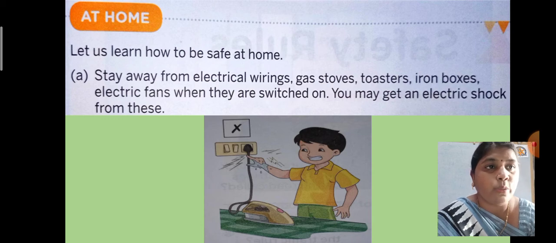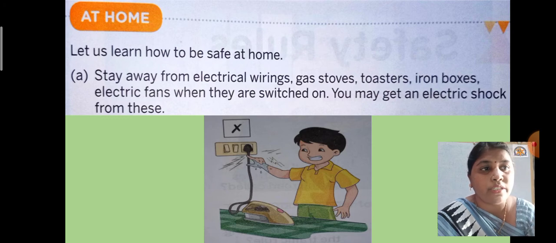Okay, so you may get an electric shock from these, and it is very, very dangerous for our life. So you have to protect yourself by following these safety rules.